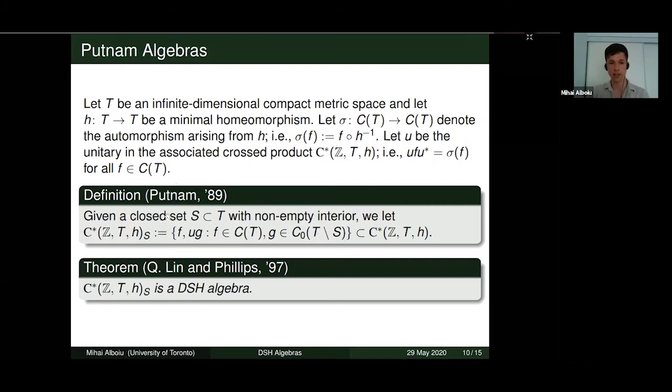then Ian Putnam looked at a certain subalgebra of this crossed product, where if you have a closed subset S of T with non-empty interior, you look at the subalgebra generated by all of the continuous functions on T, together with all of the continuous functions on T that vanish at S, with the unitary multiplied on the left. And it turns out in 1997, Qing Lin and Chris Phillips showed that these kinds of subalgebras are in fact DSH algebras. So these are sort of the motivating examples for such things.